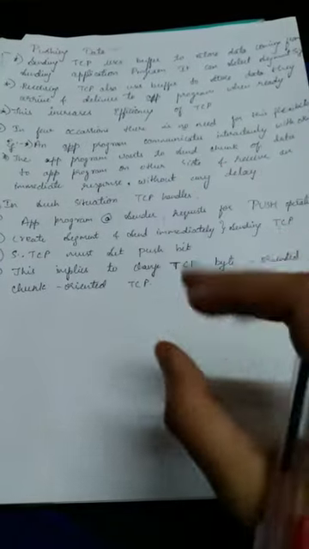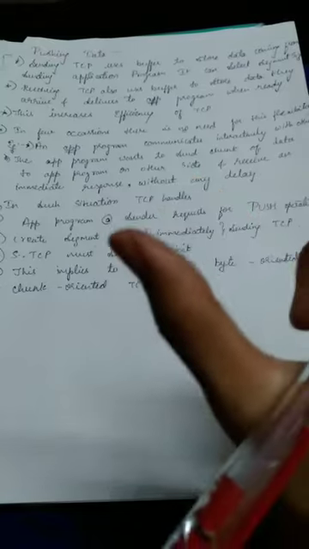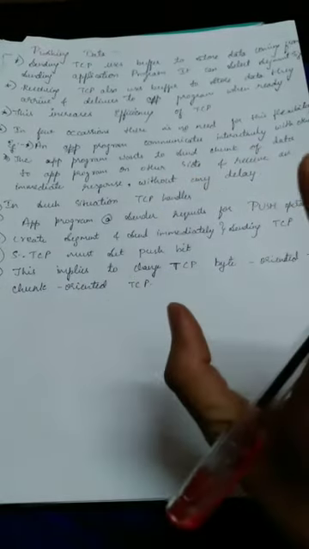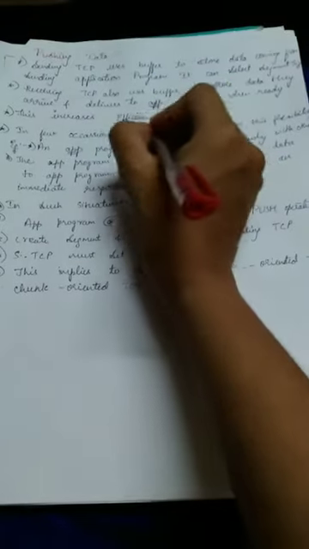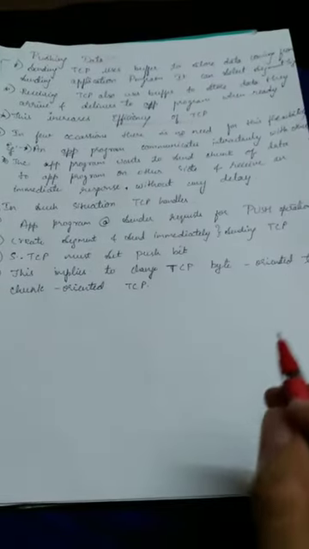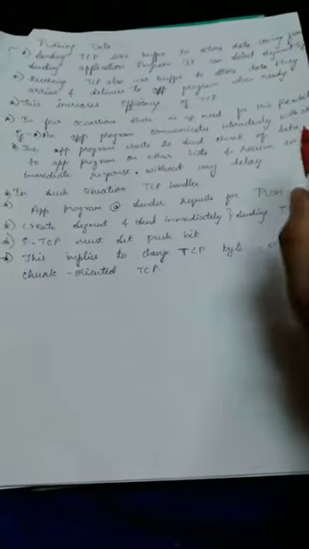Same as the sending TCP, the receiving TCP can also use a buffer to store the data which has arrived, and it delivers it to the particular application program when they are ready. So by this sending and receiving buffering, the efficiency of TCP increases.